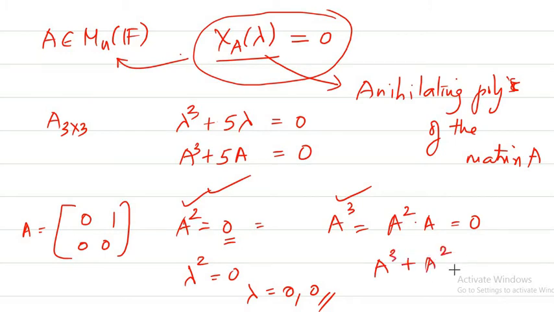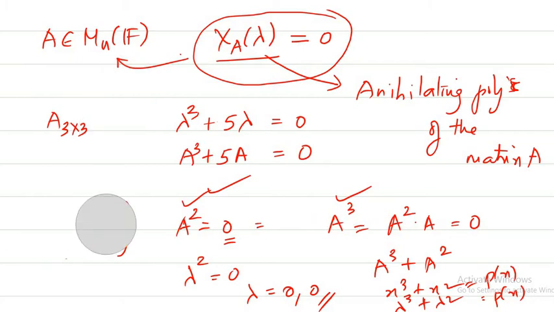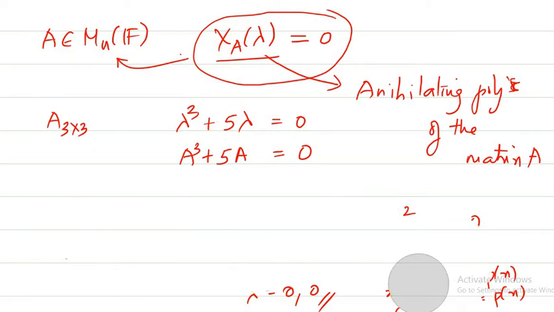Or if I write A cube plus A square, or x cube plus x square, or in terms of lambda, lambda cube plus lambda square, this is also an annihilating polynomial because A cube is 0 and A square is 0. So we substitute A in this, it becomes 0. That is what you mean by annihilating polynomials.